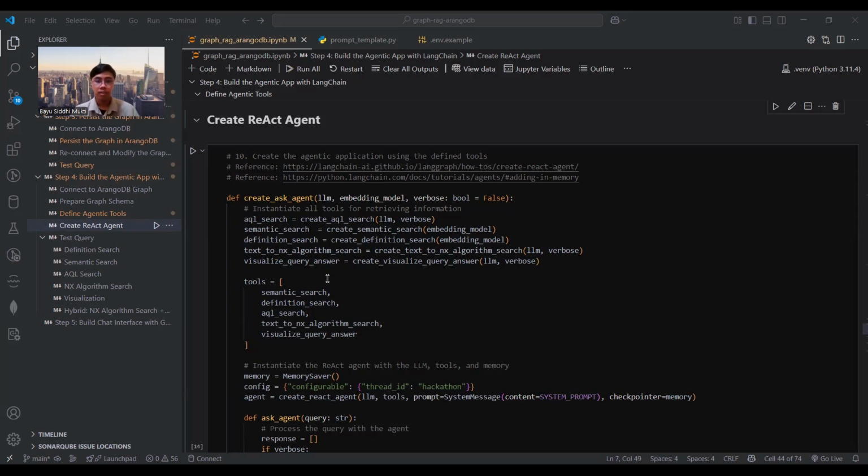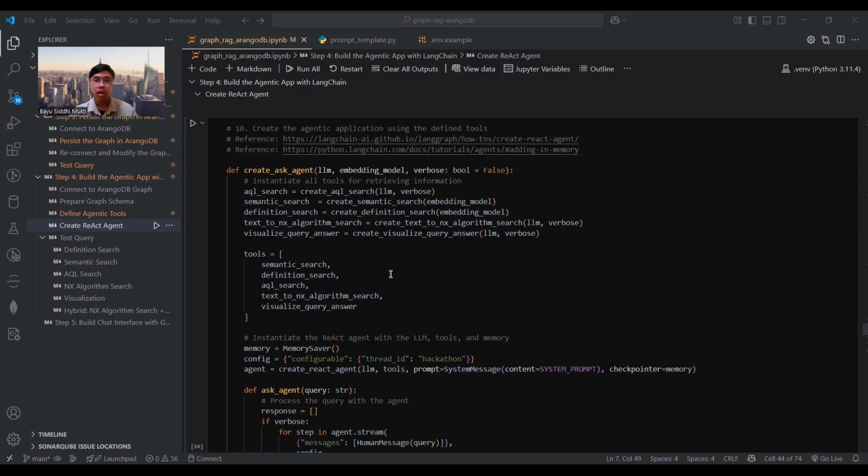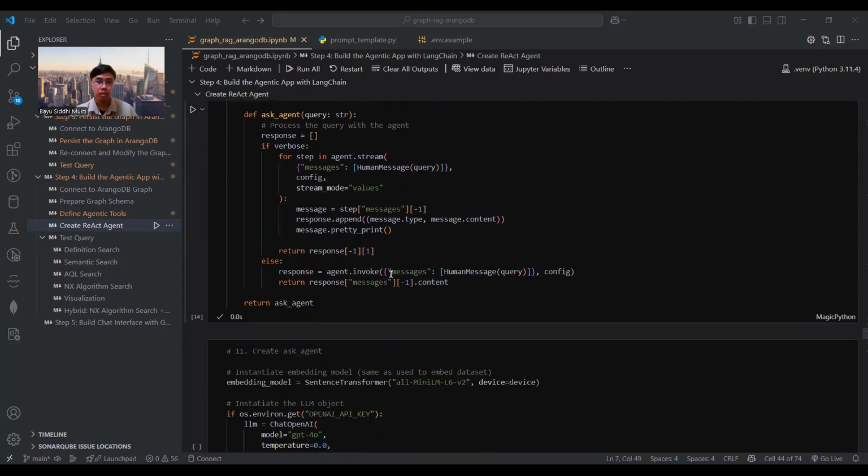Number 4 is text to NetworkX algorithm search. This tool translates a user query into a NetworkX graph algorithm such as community detection, centrality, shortest path, or other graph analysis metrics. Number 5 is visualize query answer. This tool is used to generate a visual representation of the retrieved data for better insight. All these tools are then integrated into the ReAct agent. It will dynamically select the most suitable tool for a given query and return a well-structured, data-driven response.